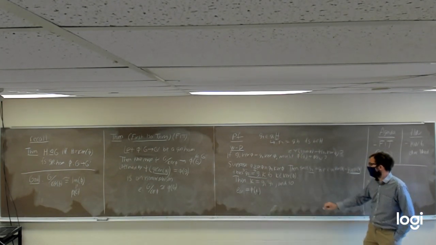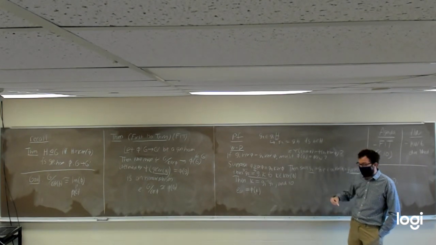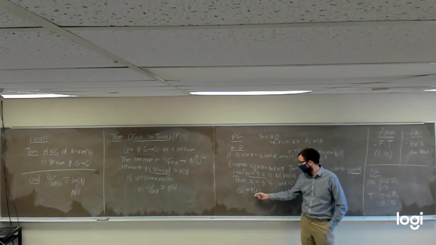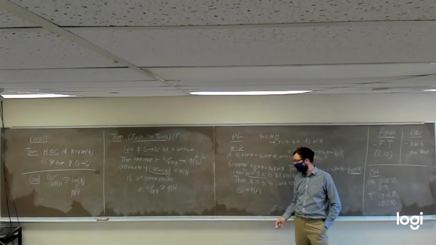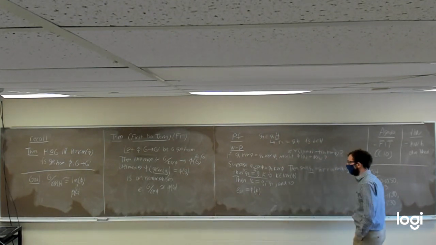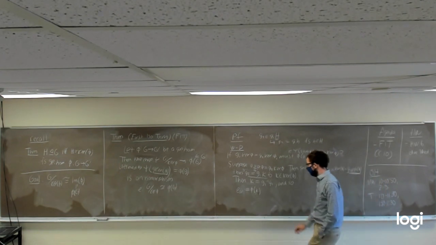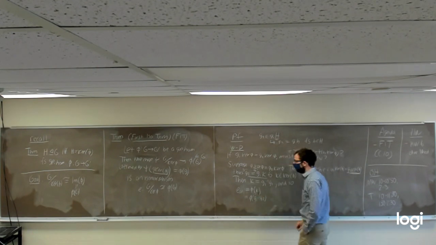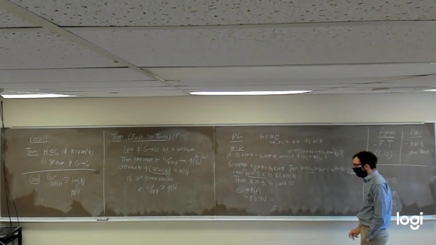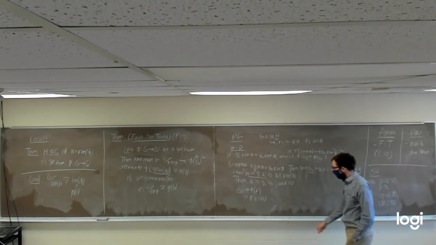So by definition, since k is in the kernel of phi, that means k has to map. If we take phi of k, that has to be the identity element in our second group. So the identity in our second group is equal to phi of k, which is also going to be equal to phi of g1 inverse g2. And now we can do a little switcheroo.